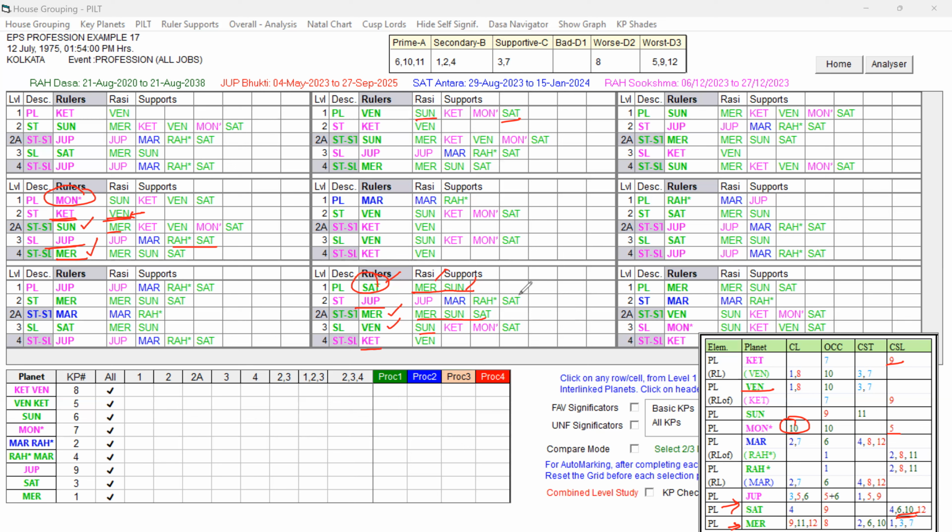And Saturn itself is there at the star level in supports and at the second level also, and the sublord also forms a rulers link. It indicates all the levels are under the influence of the 10th cuspal sublord planet. That is good. The star lord has some weakness, a mixed key planet, pink. You look at this, 3, 5, 6, 5, and 6, 1, 5, 9. Really, it is not indicating any strong unfavorable grouping. No, 8 and 12 are connected. But it is talking about 3, 5, 6, 5, 6, 1, 5, 9.